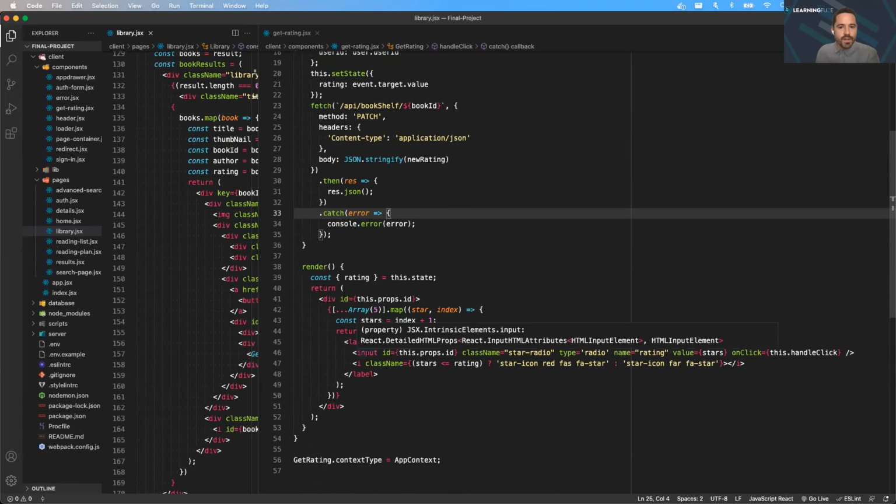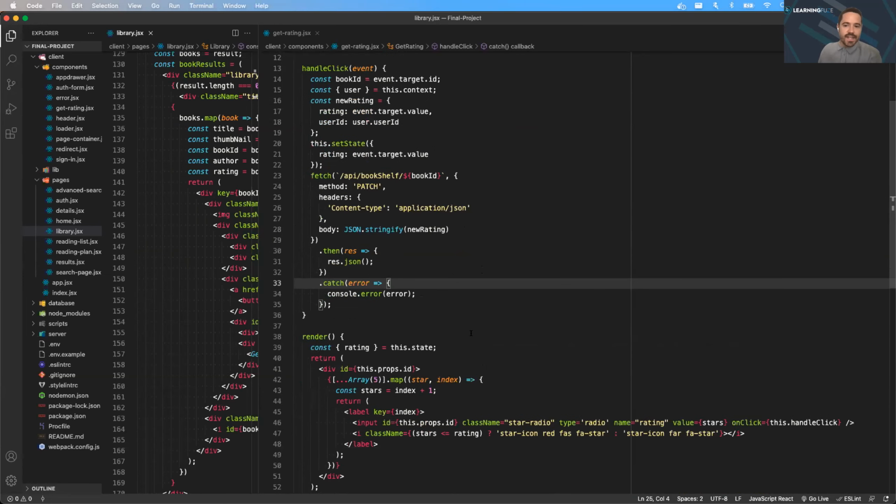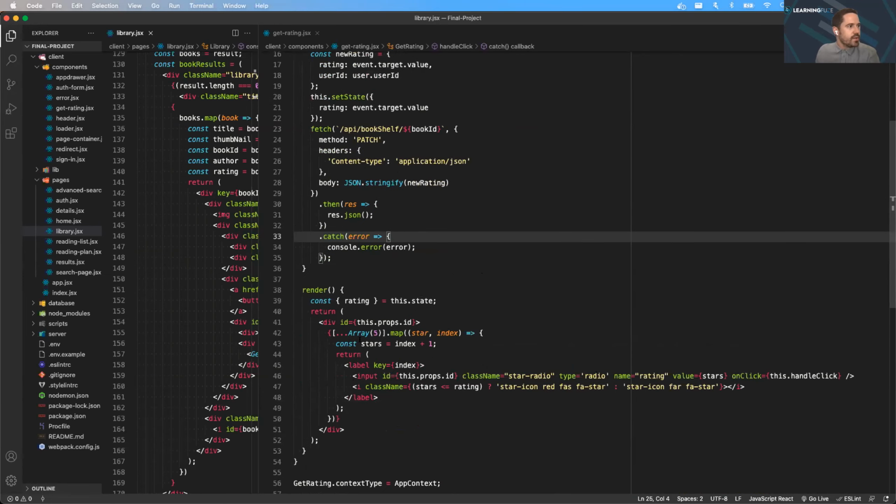I created a radio button on line 46 for each array to allow the user to click stars on or off, but styled it in CSS to be hidden so that only the star icon will be visible. Each input is then given the value of the variable stars as the arrays are mapped through. When clicked, the handle click function is triggered, sending a patch request to my Express server to update the value of ratings in the database that corresponds to the current user ID number to equal the value of the specific star array that is clicked. The state of rating is also updated on line 21.